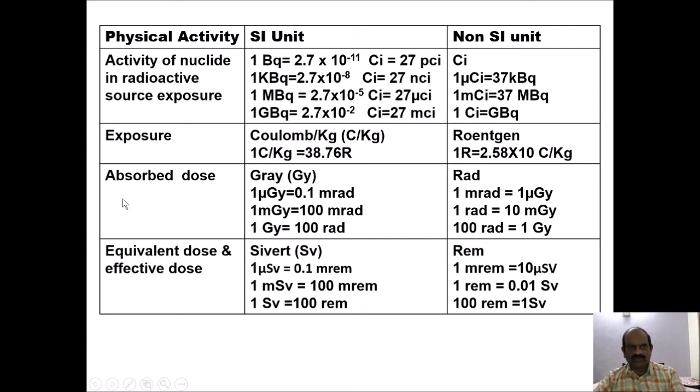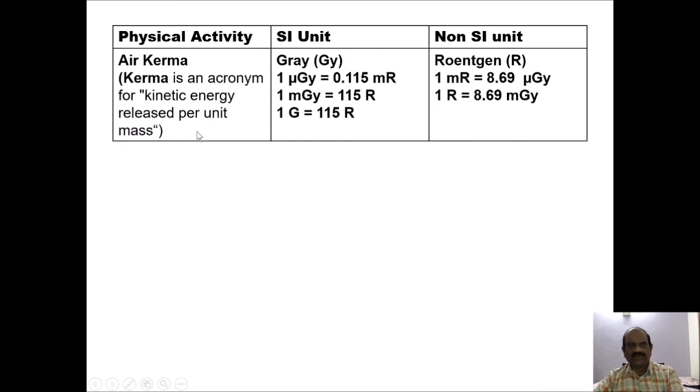Then absorbed dose, just we have seen gray and rad. Equivalent dose and say effective dose, that is Sievert SV, and that is the REM. These are the units which are used to understand the various factors of radioactivity. Similarly, there is another unit you may come across, say this radioactivity, air KERMA. KERMA is an acronym for kinetic energy release per unit mass. Its SI unit is gray, then non-SI unit is Röntgen.